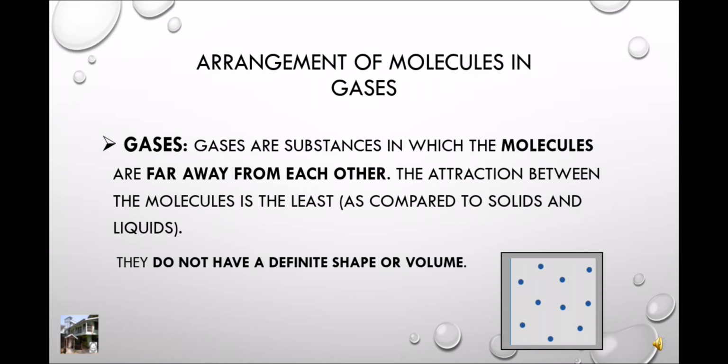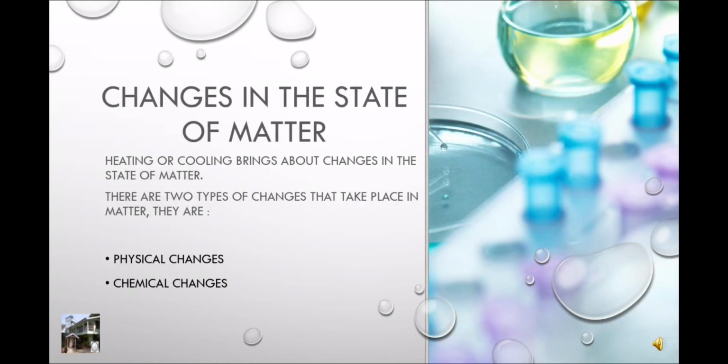Now we will do changes in the state of matter. Heating or cooling brings about changes in the state of matter. There are two types of changes that take place in matter. They are physical changes and number 2, chemical changes.